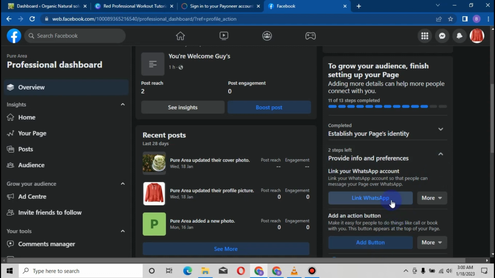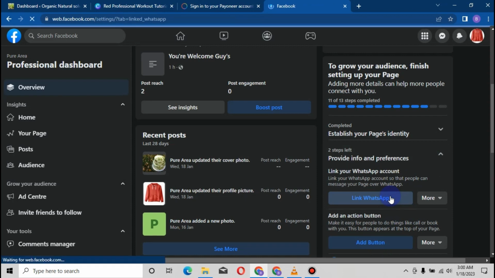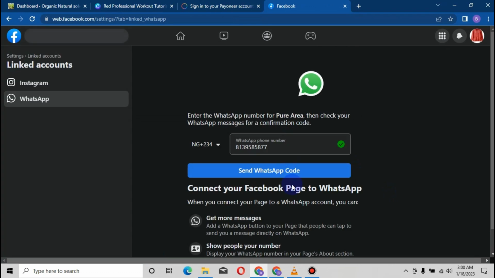Link your WhatsApp. How do you link your WhatsApp? When you tap on link WhatsApp, all these things are important, guys. Do it. You have to link your WhatsApp, and it must be a business WhatsApp. Put the number down here, then you send the WhatsApp code. Automatically Facebook, who owns Meta and WhatsApp, will send you a code, and you add that code on the platform they are going to show you on this interface. Then you connect. That's all.